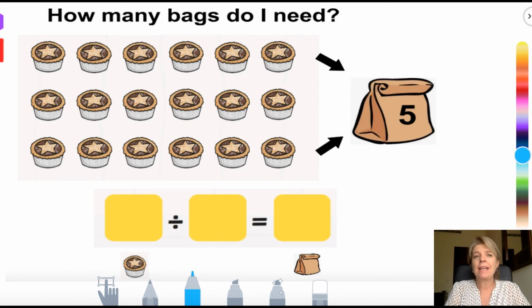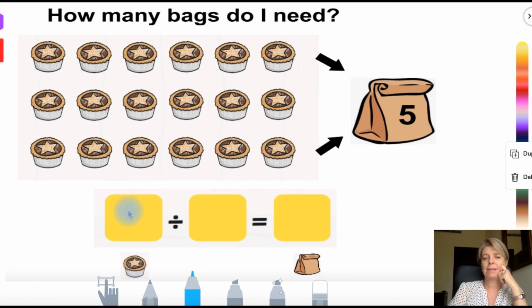If you are a square and a hexagon, carry on and do this one. I want to know how many pies, and if I put my pies in a bag and 5 in each bag, how many bags do I need? Okay, there's a picture here for you.